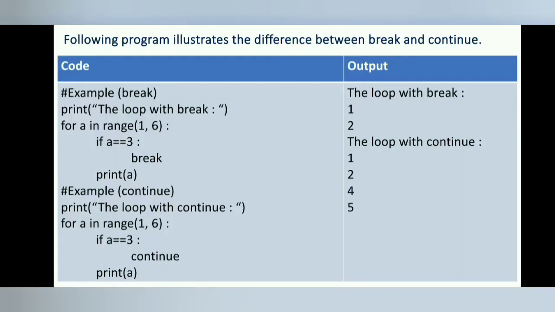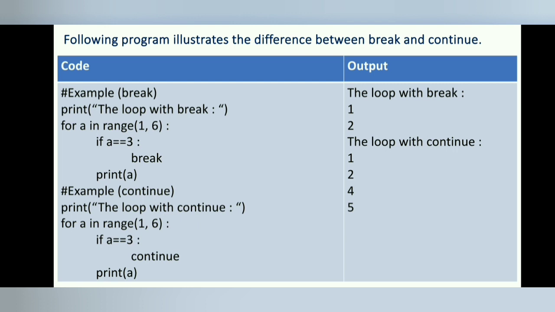The following program illustrates the difference between break and continue. The loop with break produces outputs of 1 and 2 because the loop terminated with break when the condition a equals 3 became true. The loop terminated all pending iterations.